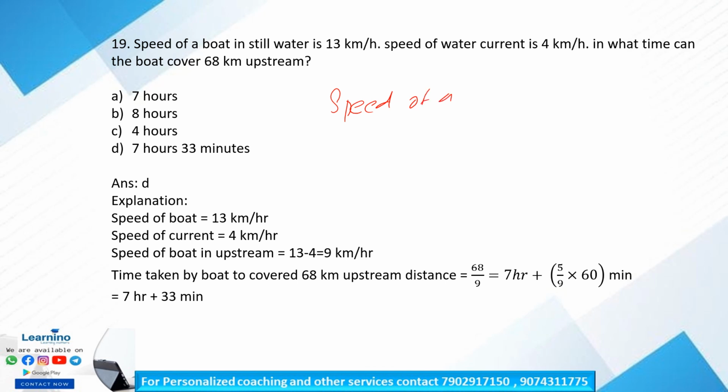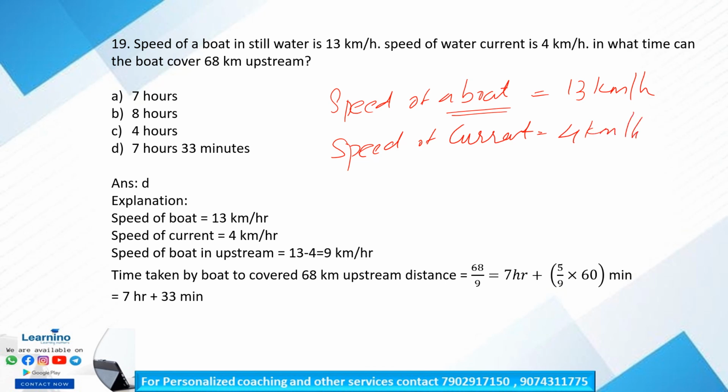Speed of a boat in still water is equal to 13 kilometer per hour. Okay. Speed of the water current, speed of the current is equal to 4 kilometer per hour. Okay. So in what time can the boat cover 68 kilometer upstream is our question.